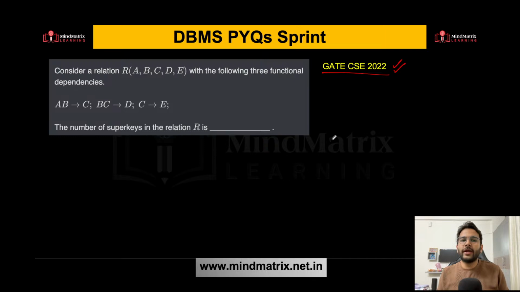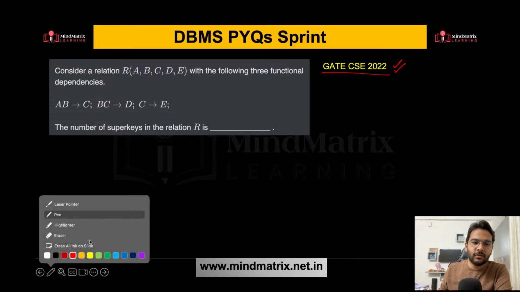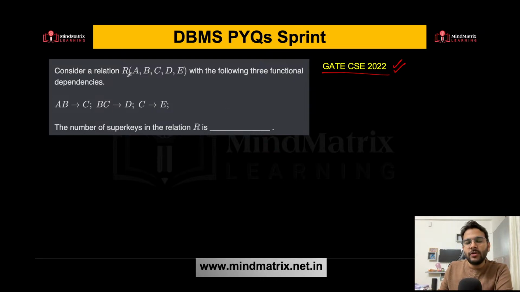So first you need to find the candidate key here. You have this relation R having 5 attributes A, B, C, D, E. How can we find the candidate key? It is very simple. You need to find those attributes which are not present on the right hand side of the functional dependencies. If you see here, C, D, E are present. That means A and B are not present.